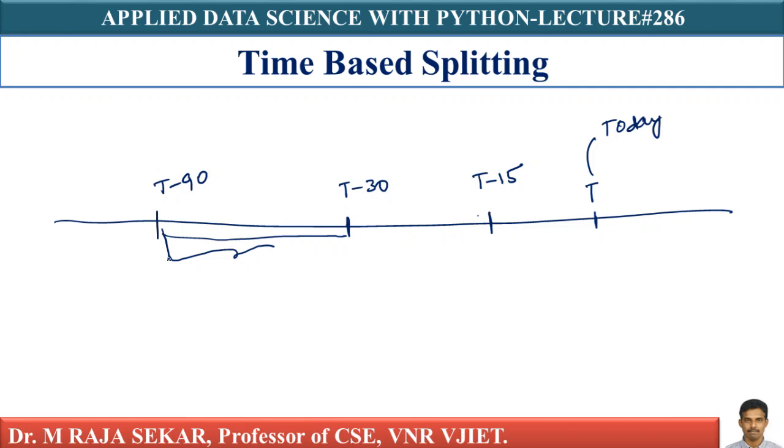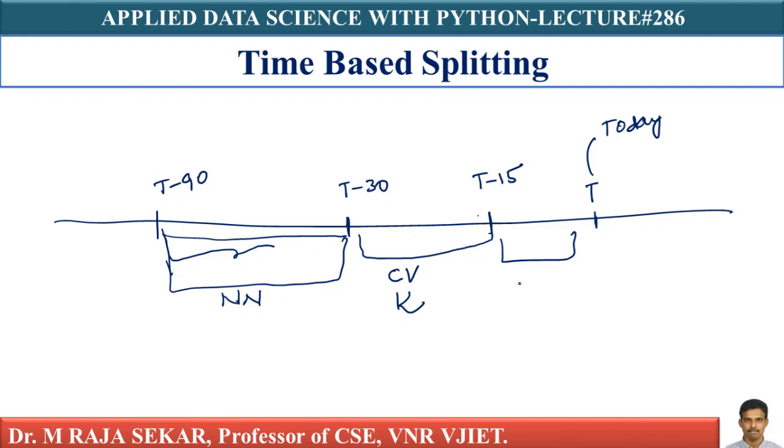I am going to use this particular data for finding nearest neighbor. This particular data I am going to use for cross validation. What is the use of cross validation? I can find K using cross validation. This particular data I am using for testing, isn't it?